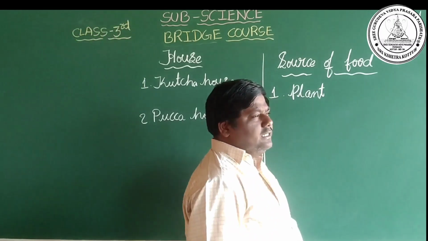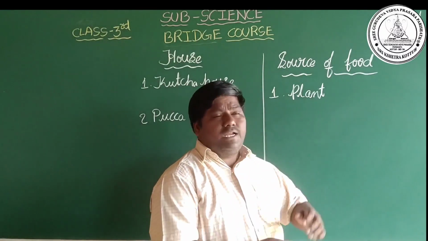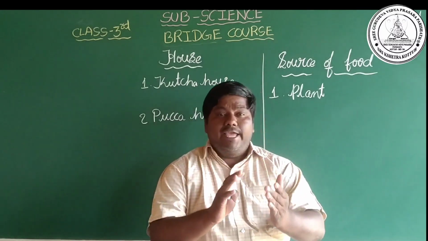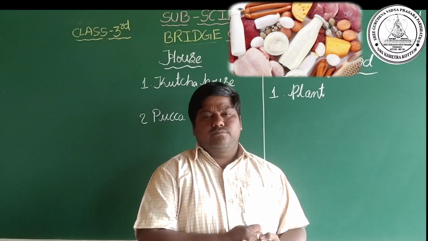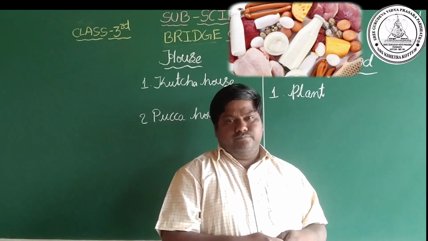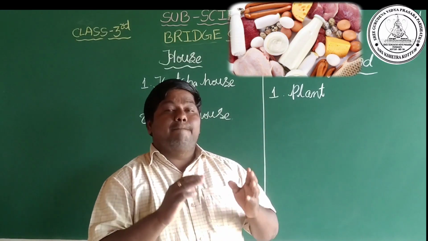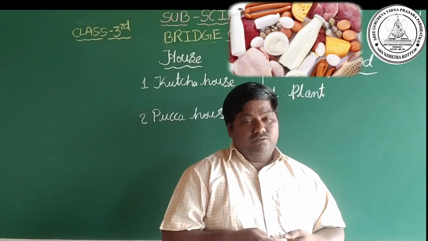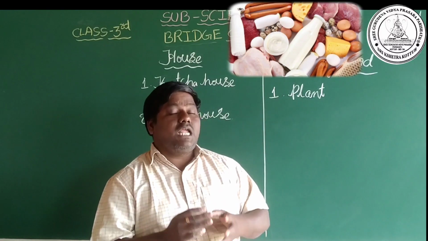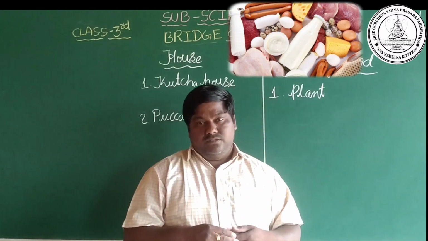See, dear children, we are not eating only plants. We are eating eggs, honey, fishes, mutton, chicken, and one more, milk and curd.